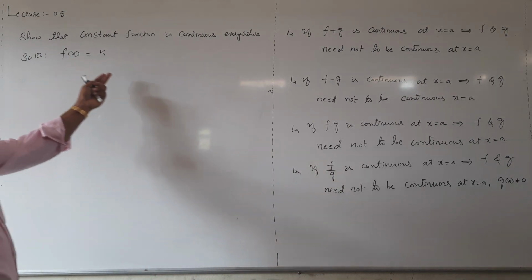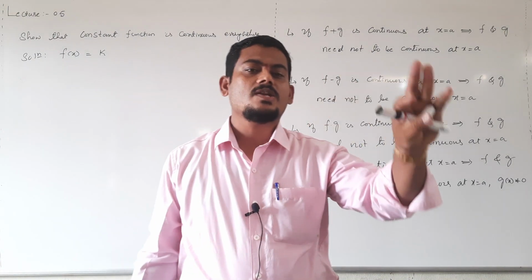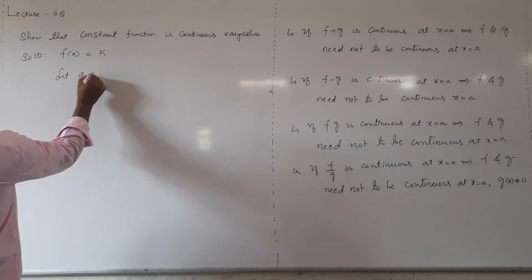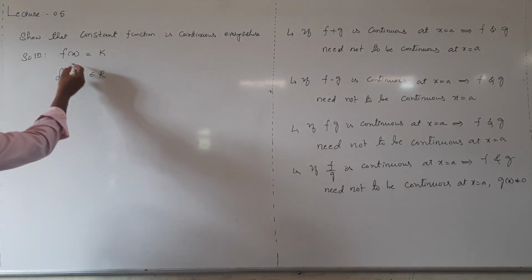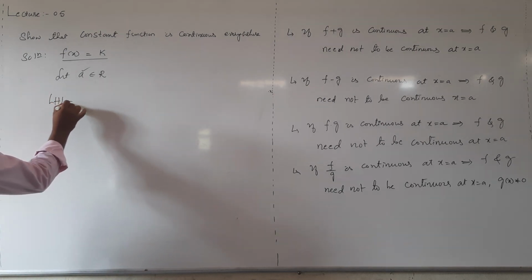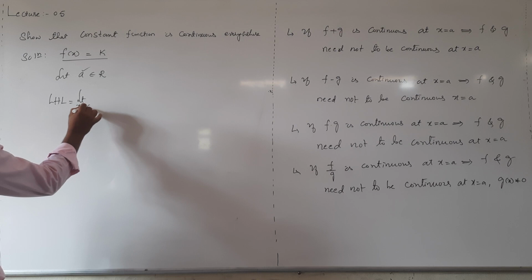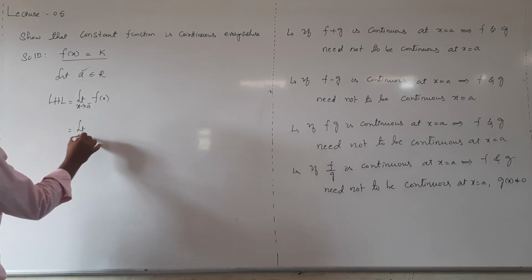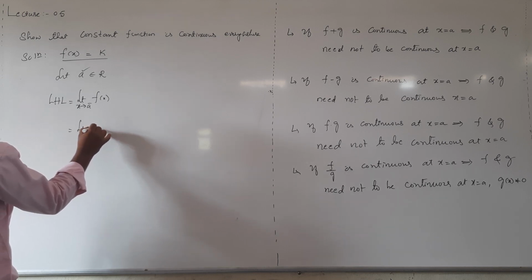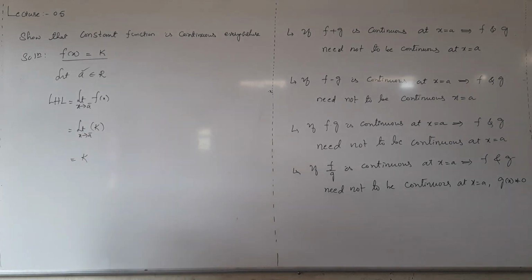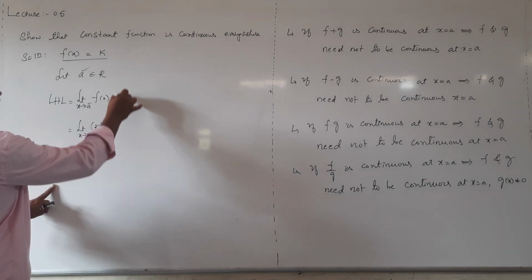F of x equal to k means it is a constant function. Continuous everywhere means take any one of the real numbers. Let us take a be any real number. For this function evaluate left hand limit, right hand limit and functional value at this point. Left hand limit is equal to limit x tending to a minus f of x. What is our f of x? F of x is k only and limit of any constant is a constant. Left hand limit value is k.